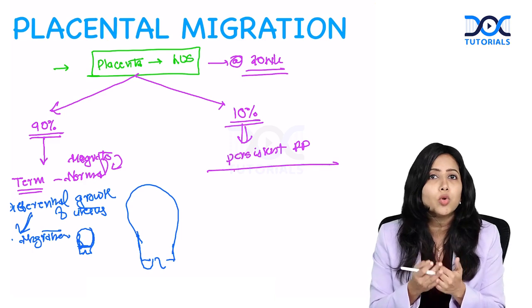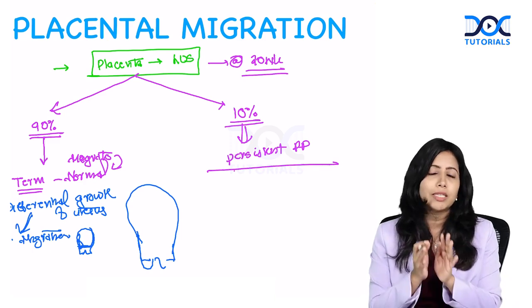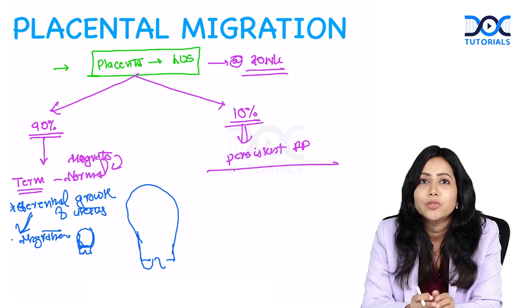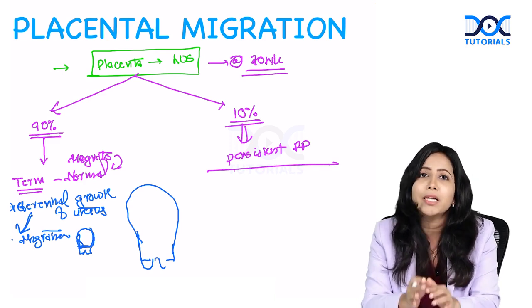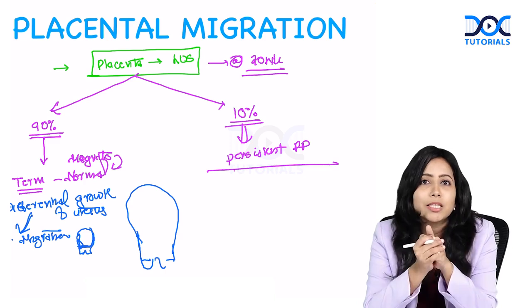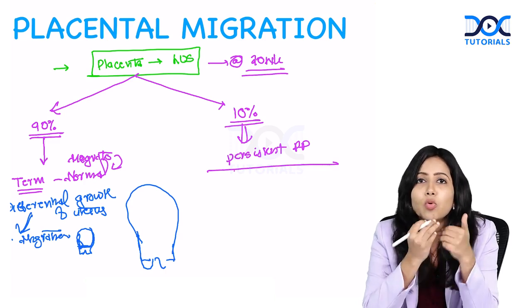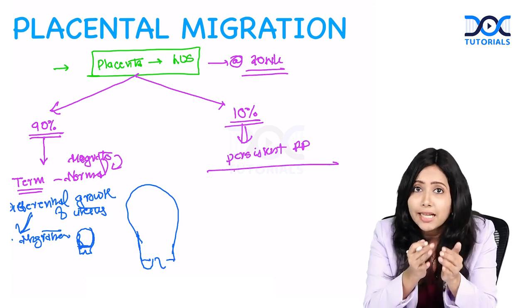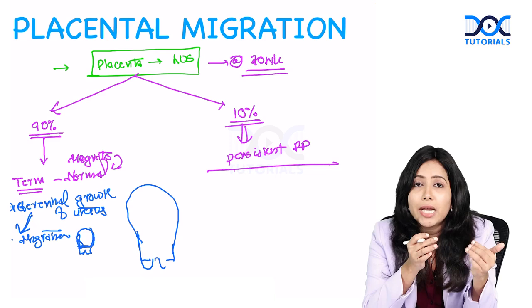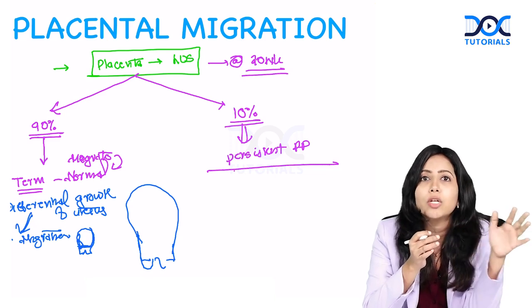So what are we going to do about it? This is something that very commonly happens in the OPD. Some patients come to me with a 20-week scan showing placenta previa, and by then she might have searched everything about placenta previa on YouTube, and she would be so anxious about the complications. So I try to reassure her. I tell her that out of 10 women, 9 of these cases are going to be normal.